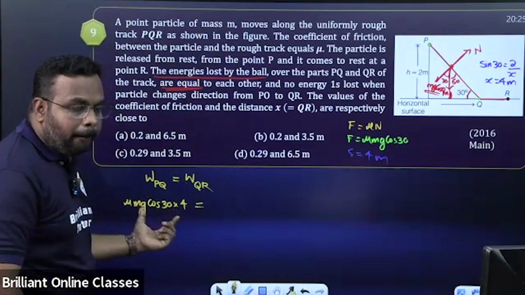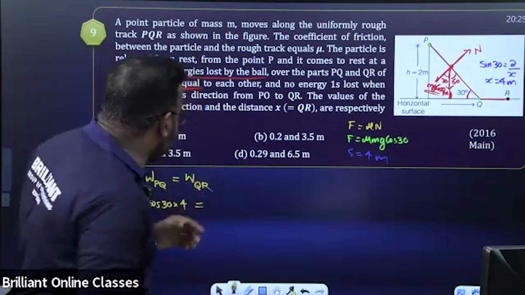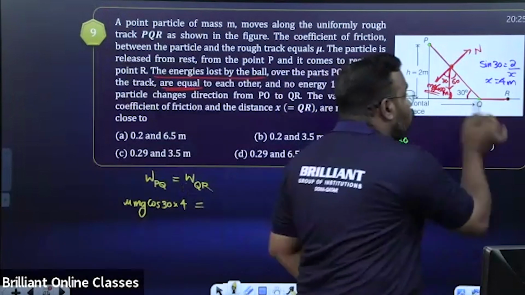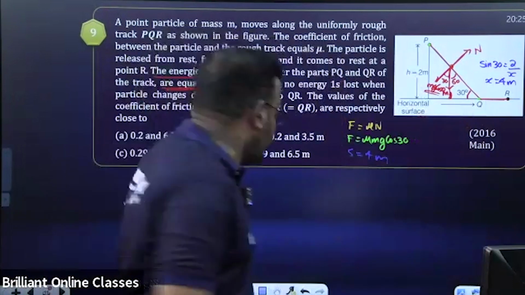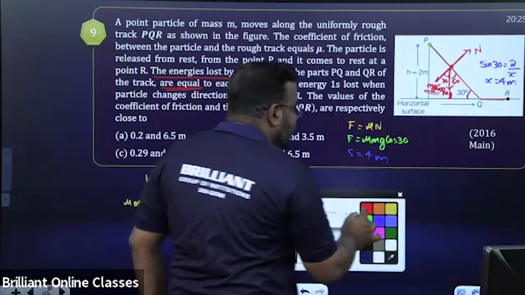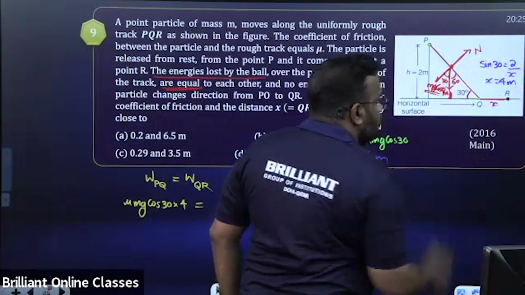Now it is equal to work done for from where to where? Q to R. We don't know the distance, and they're asking for that distance also in this question. So we can take that distance as, I'm just taking the distance as X.